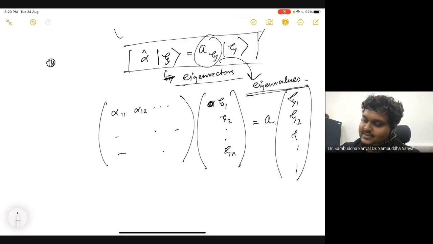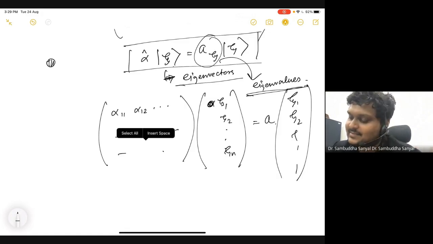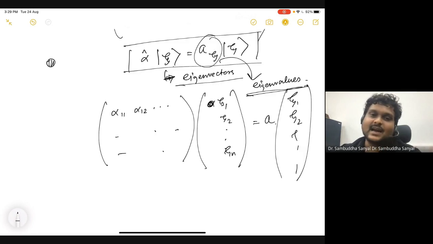This is equivalent to saying that the consequence of this action is just multiplying by a scalar times the identity matrix times this, because the identity matrix does nothing except return that vector. That's why I'm not writing that identity matrix. And then you know the prescription, how to calculate these eigenvalues.